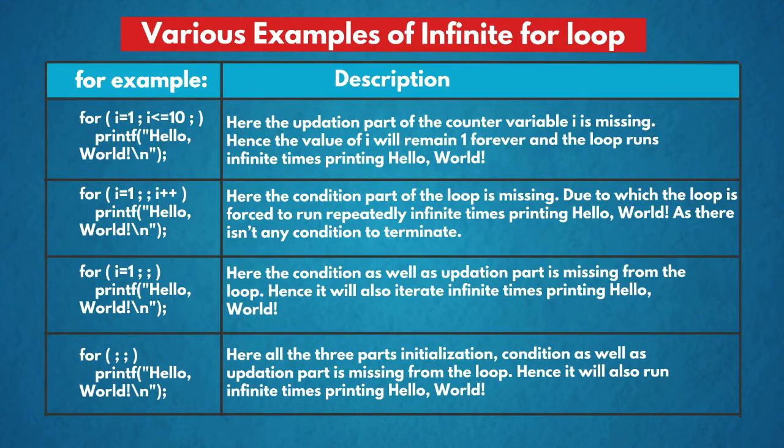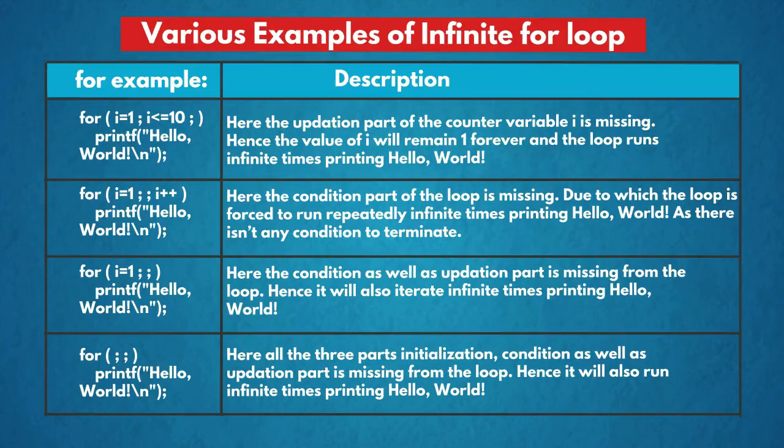The second example: for i equal to 0, without any conditional statement, there is a updation i plus plus. Here the condition part of the loop is missing, due to which the loop is forced to run repeatedly infinite times printing hello world, as there isn't any condition to terminate the loop.